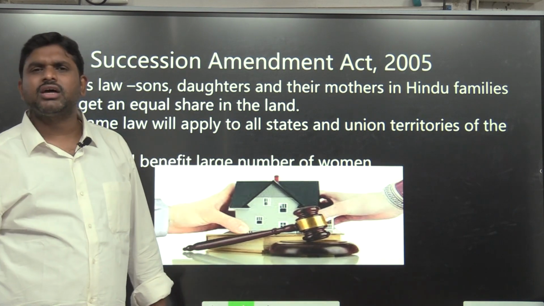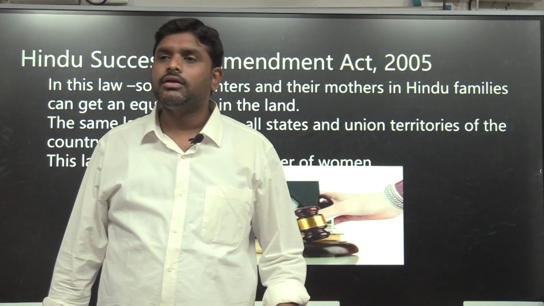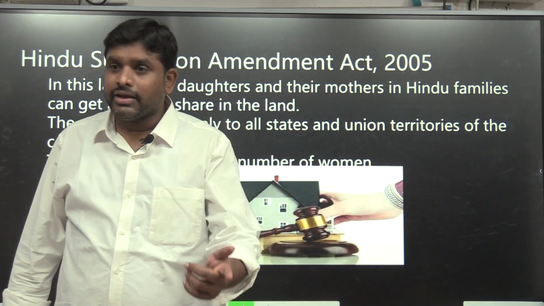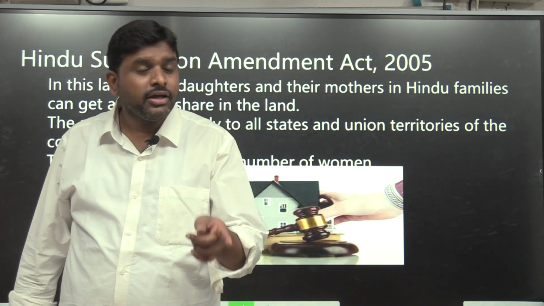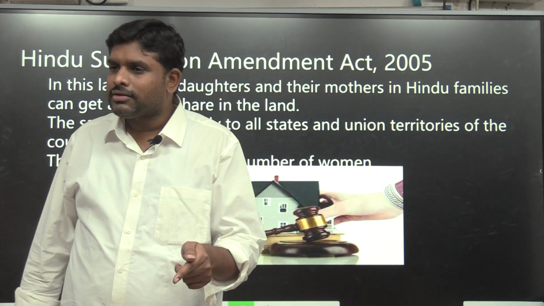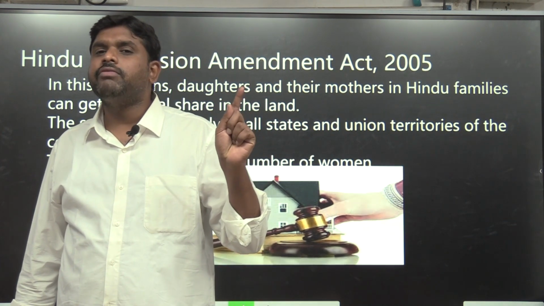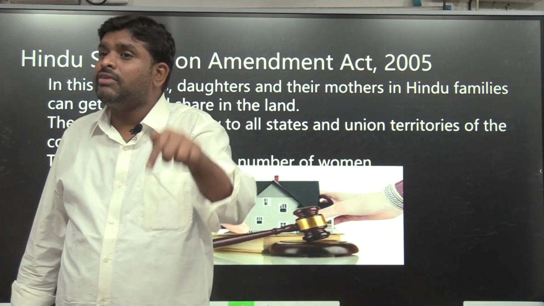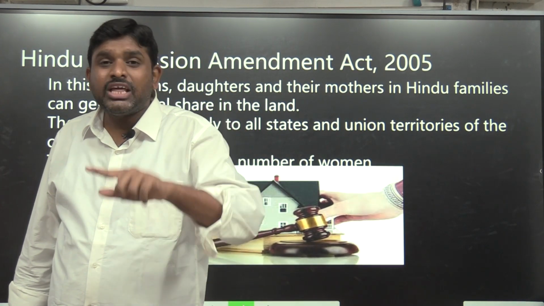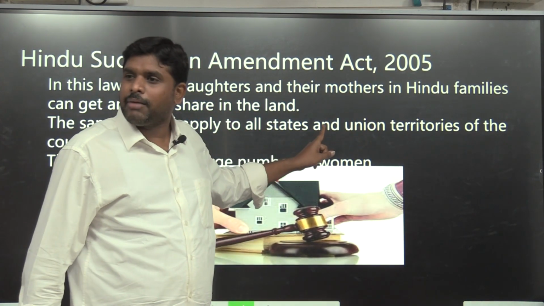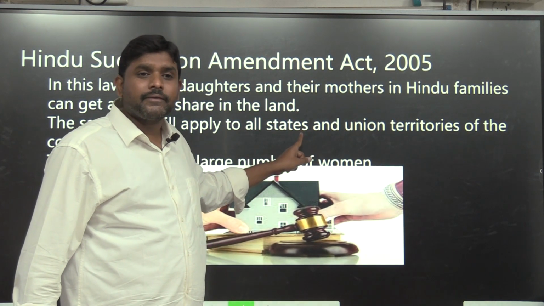Then a 6th class student will ask, why such amendments, sir? It is equality. Why should only the son get? Why not the daughter? So there was a mistake. In the Hindu Succession Act of 1955, they said only father's property will be shared with the daughter. So they corrected the mistake by making an amendment. What is that amendment?